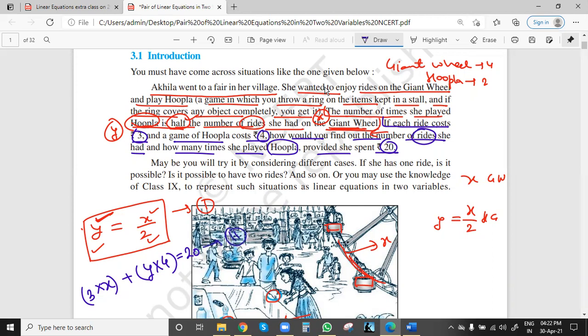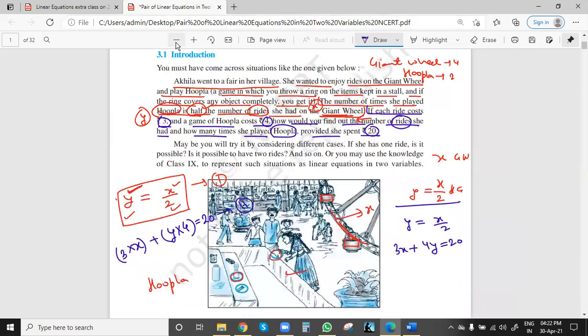How can we solve this equation? We can solve it graphically or simply algebraically also. Algebraically how? The first equation is y equal to x by 2. Let me solve it for you. y equal to x by 2. The second one is 3 into x, 3x, plus 4 into y, 4y, equal to 20. And then we can put this y value, x by 2, in the second equation. You just put the values: 3x stays 3x, and for 4y we put y as x by 2, so 4 times x by 2, equal to 20.